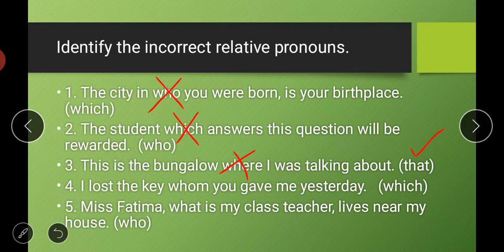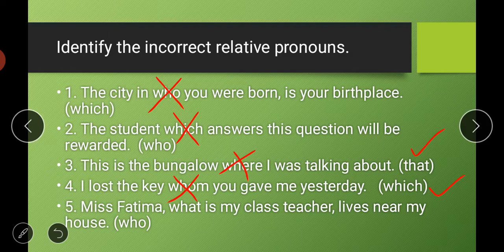Next is, I lost the key whom you gave me yesterday. So again, whom we use for persons, and this is a non-living thing, so whom is incorrect here. Cross whom, and which is the right answer. I lost the key which you gave me yesterday.